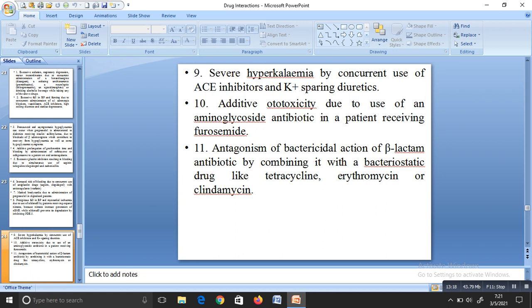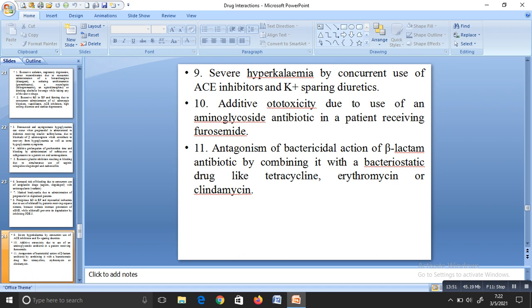Next, if you are combining a bacteriostatic drug with a bactericidal drug, what is bacteriostatic and what is bactericidal? Bacteriostatic means inhibiting the growth of bacteria. Bactericidal means killing the bacteria. If you combine a bacteriostatic drug with a bactericidal drug, antagonism occurs.